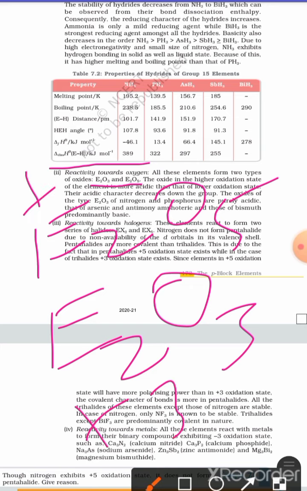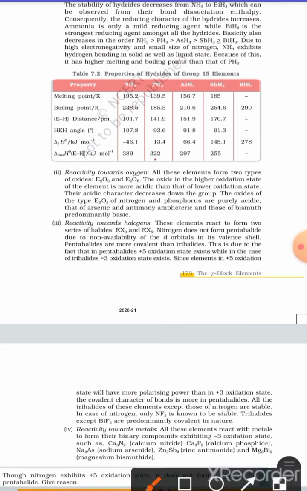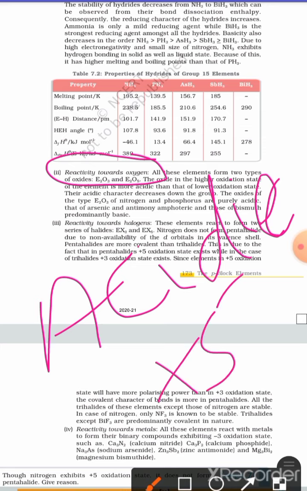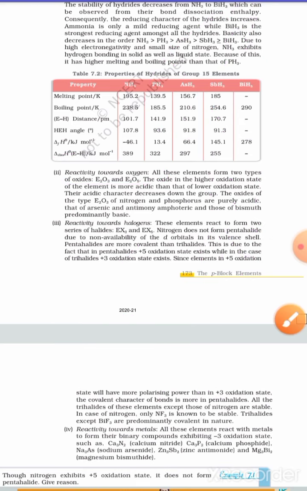Nitrogen mostly exists in +3 and +4 oxidation states. Nitrogen does not form a stable oxide with +5. The general behavior we have to study about the oxides of group 15 is their acidic and basic behavior. Generally, in a higher oxidation state, that is +5, the nature of the oxide is acidic, and in a lower oxidation state, the nature of the oxide is basic. Lower oxidation state basic, higher oxidation state acidic.